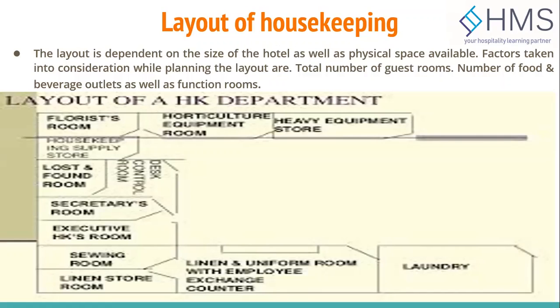The third important area is the linen room, right? The linen room is the area where we store the current linen which is in use. This is from where we issue and receive all types of linen. It is a large airy room which is free from heat and humidity. Linen room has adequate shelves. They are easily accessible to stack up all the linen. It has to be secure, and there should be no possibility of pilferage so that the items are lost.